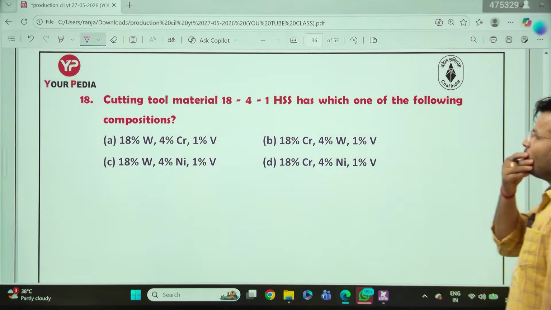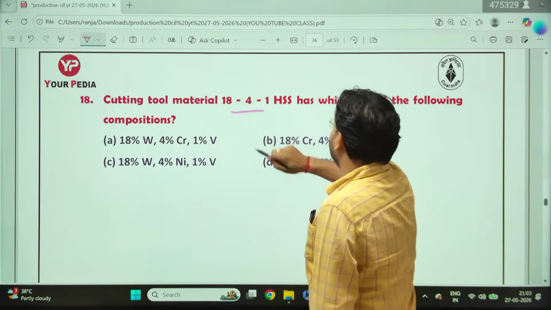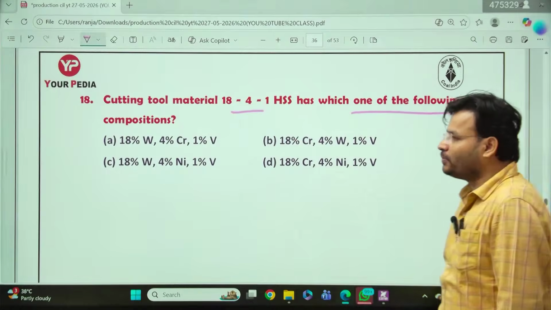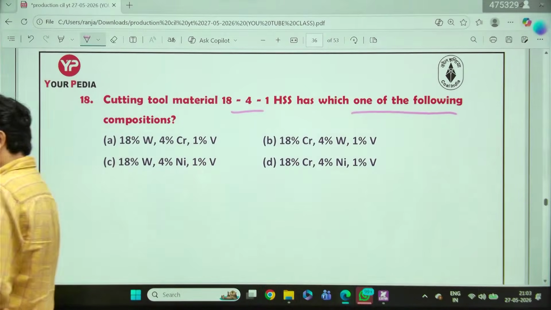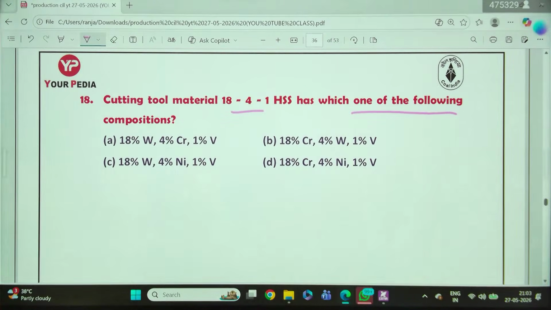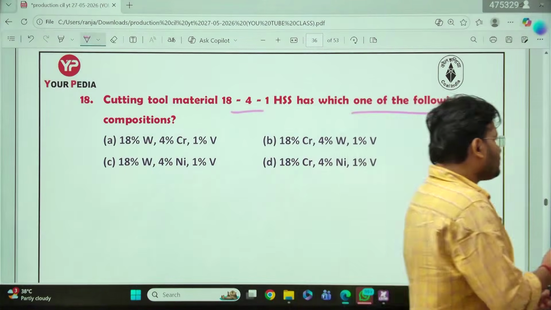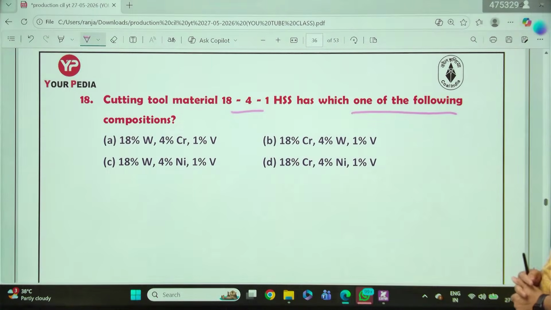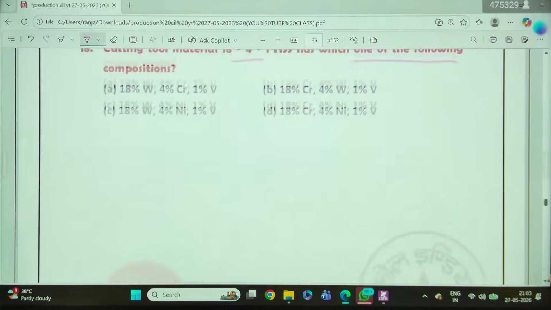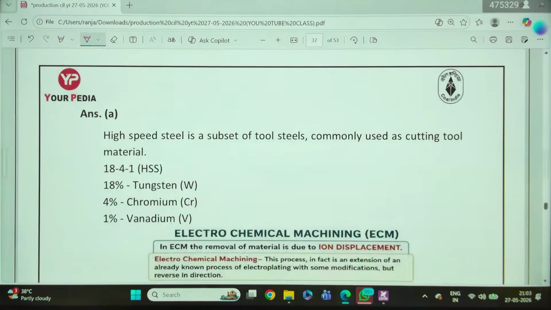Cutting tool 18-4-1 HSS has which one of the following compositions? What will be the answer? HSS 18-4-1, which composition does it have? Anyone? How much is it? 18% tungsten, 4% chromium, and 1% vanadium.